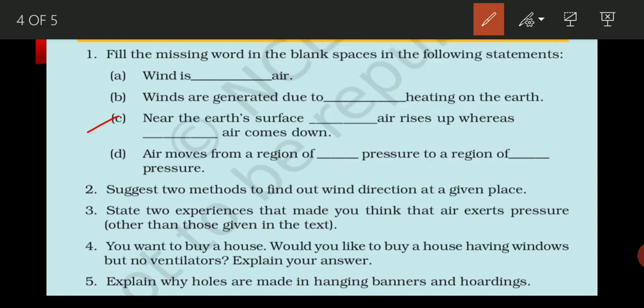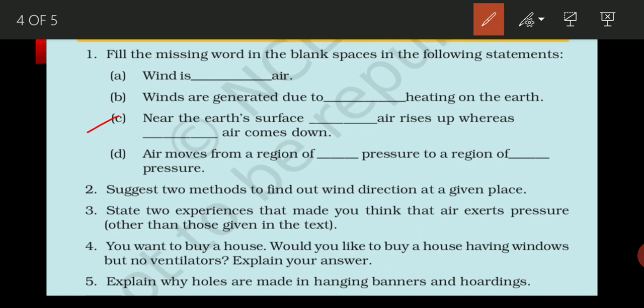Now the third one: near the earth's surface dash air rises up whereas dash air comes down. What words should be filled here? Near the earth's surface, which air always rises up?